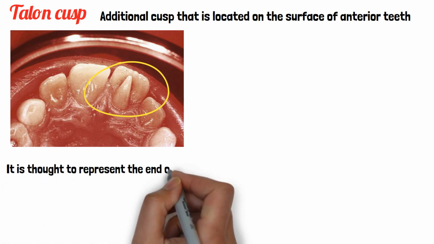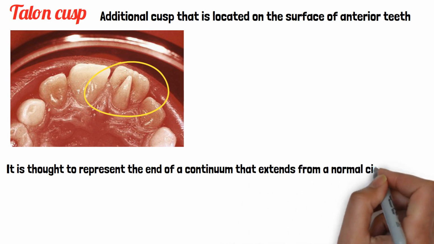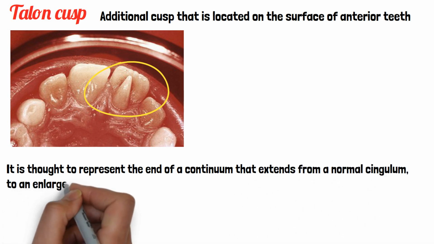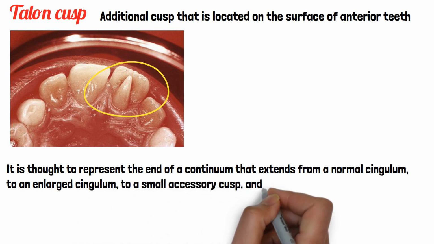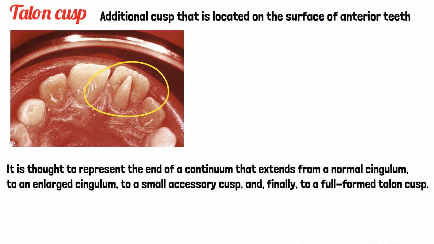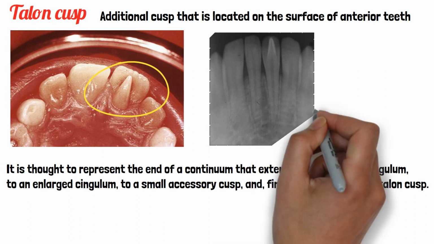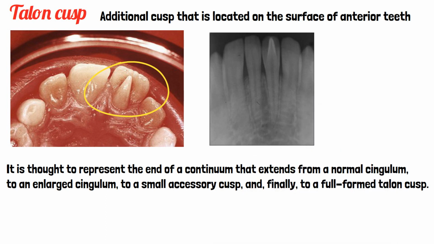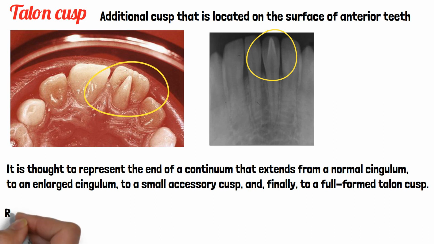Here this Talon's cusp is thought to represent the end of a continuum that extends from a normal cingulum to an enlarged cingulum to a small accessory cusp and finally to a fully formed Talon's cusp. Here is a radiograph of a Talon's cusp on the mandibular central incisor, which is present on the lingual side.